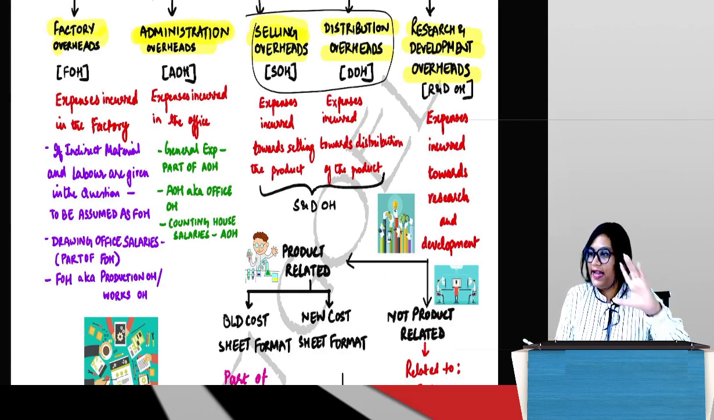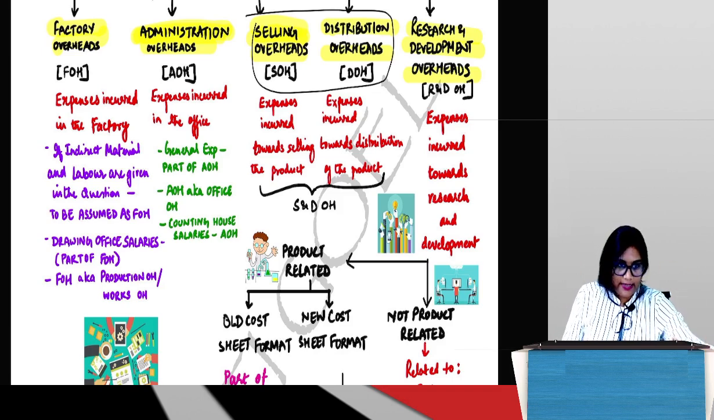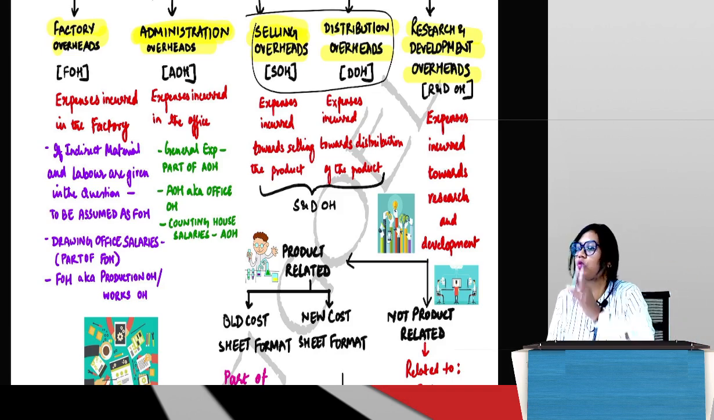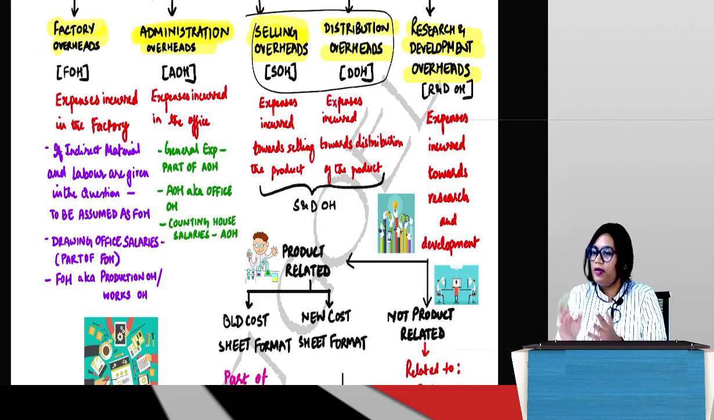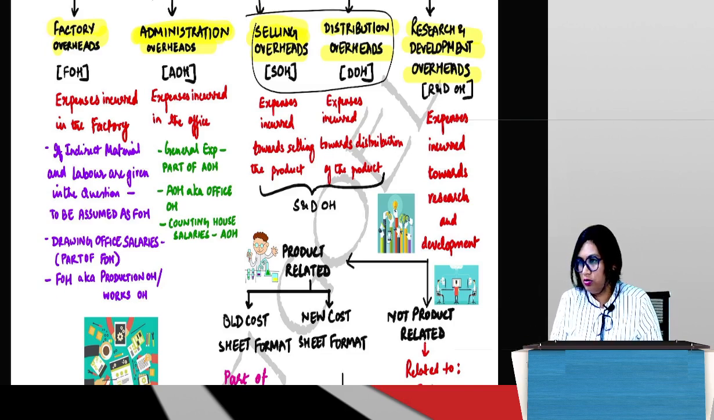So selling expenses are towards selling specifically and distribution is towards distribution. But in the cost sheet when we are presenting, because both of these expenses are of similar nature, you will not really find a big difference between the two. If there is a difference, you show them separately, but usually there is no difference, so we club them together as selling and distribution expense. So it is called SNDOH, selling and distribution overhead.